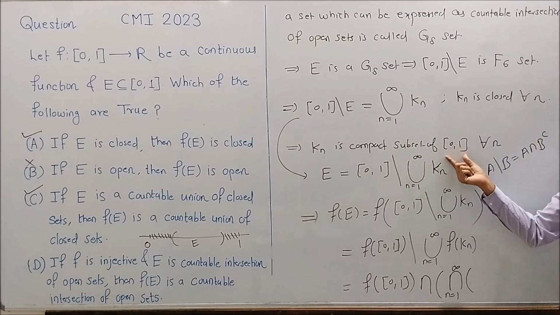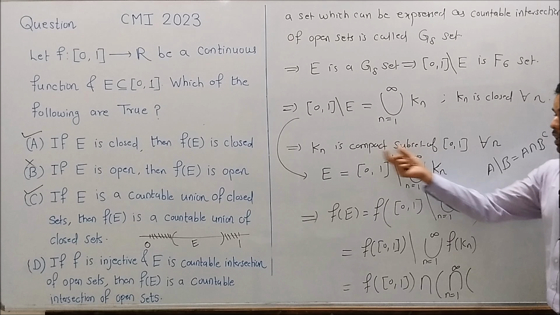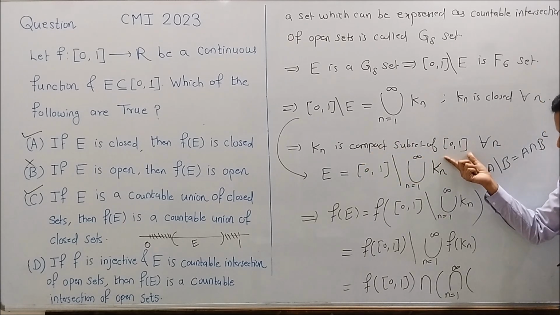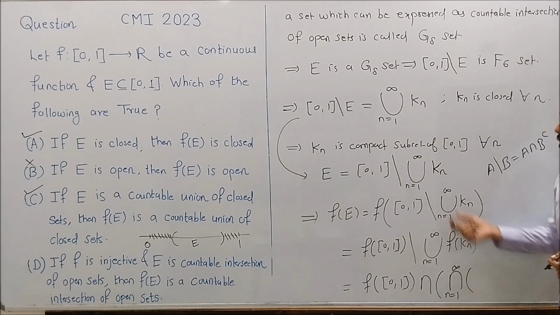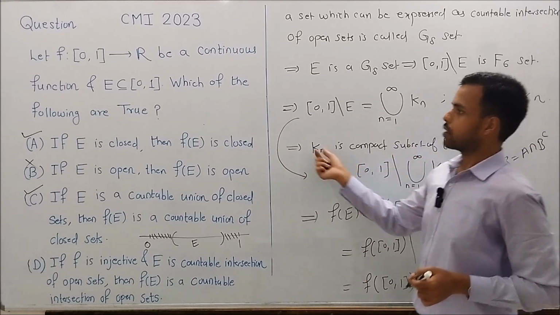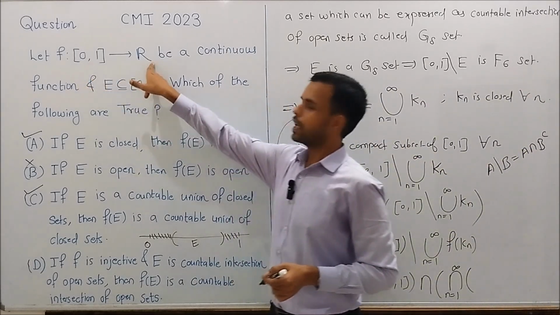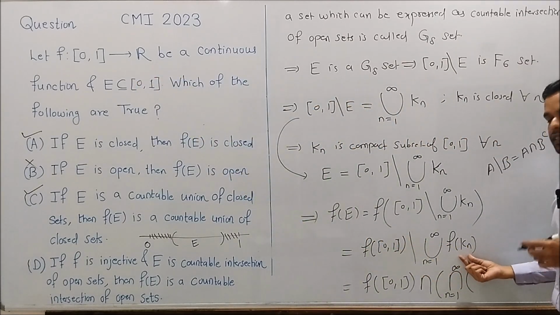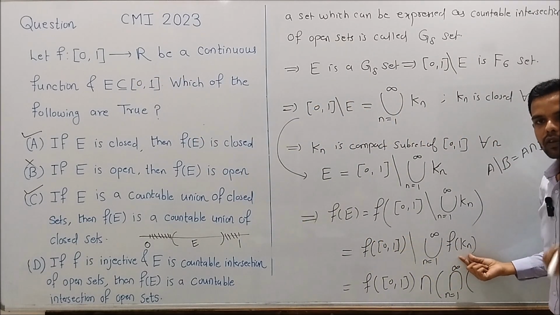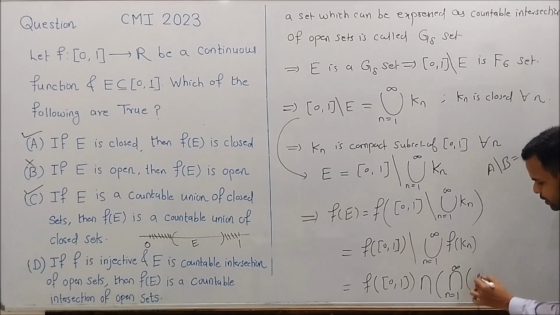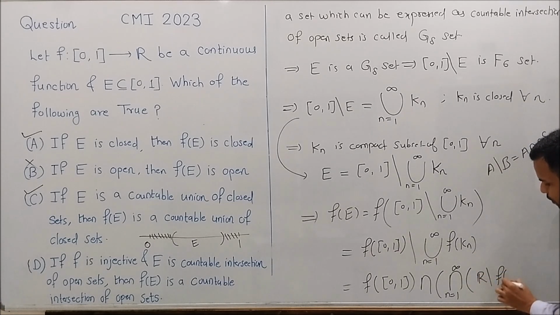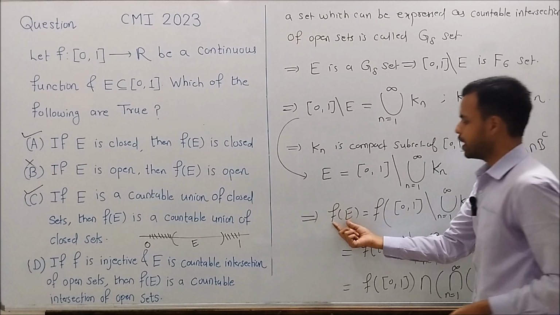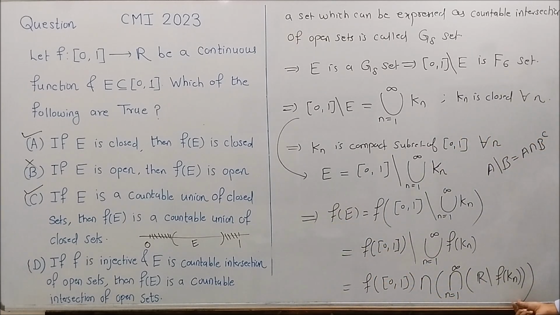Kn is a compact subset of closed interval 0, 1. So the image of Kn is a subset of R. So F of Kn is a subset of R. So what will be this complement? R minus F of Kn. So we can write F of E as this.